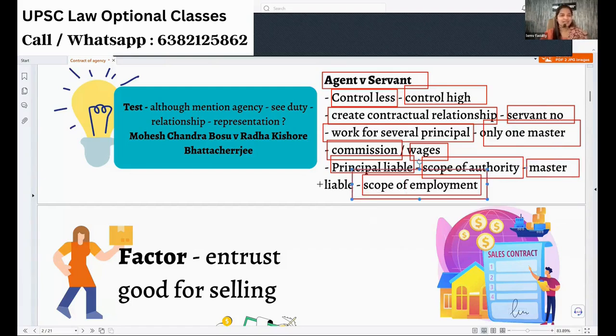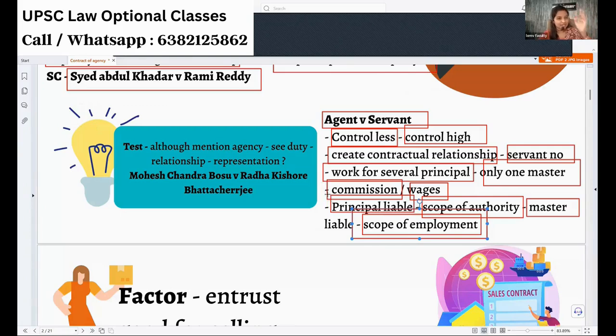So, to decide whether a person is an agent or not, we do have a test. It is given under this case law. It says that even though the name may sound like agency, you have to see the duty and relationship, whether the other person can represent the principal, whether he can create a legal relationship.